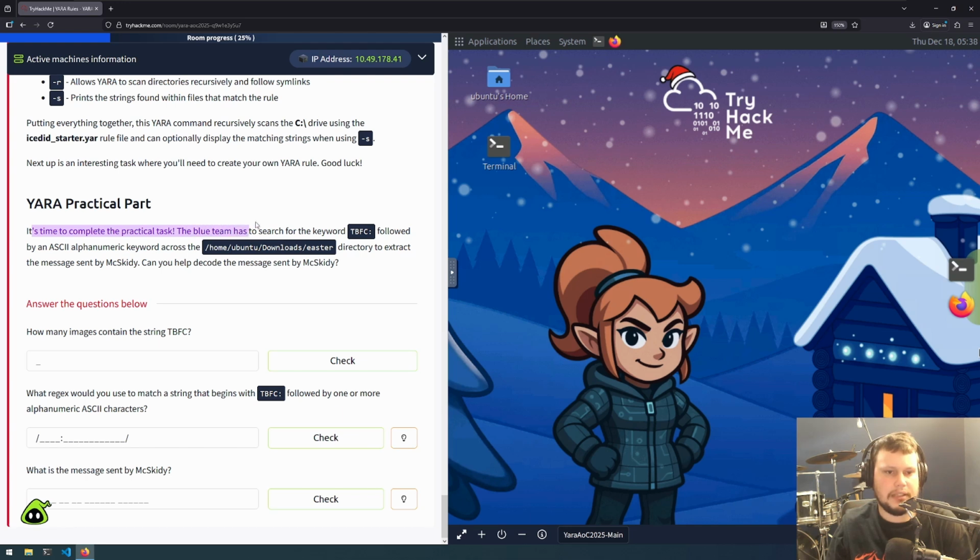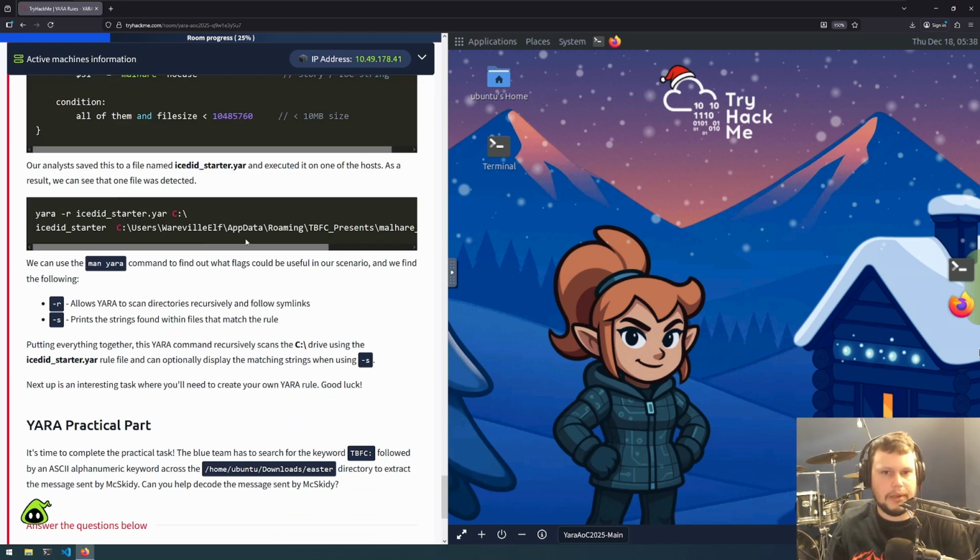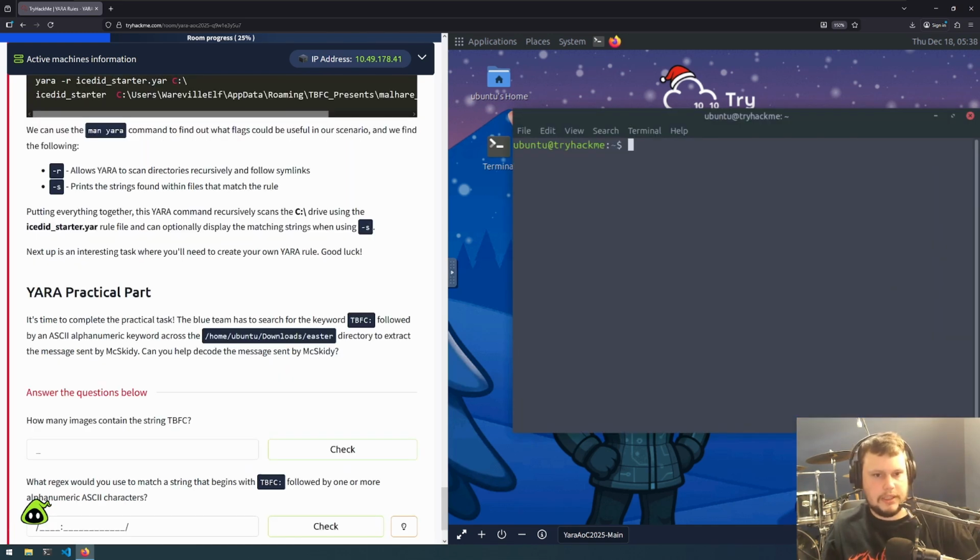So it's time to complete the practical task. The blue team has to search for the keyword TBFC: followed by an ASCII alphanumeric keyword across the Ubuntu downloads Easter directory to extract the message sent by McSkitty. So if we go back, let's open up a terminal and let's say man yara, just to double check that that is available, that is working.